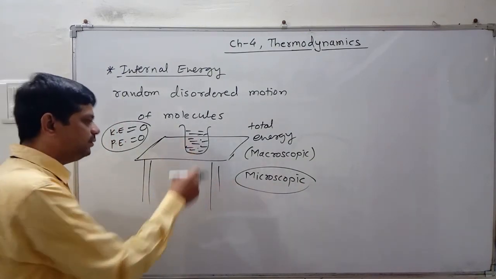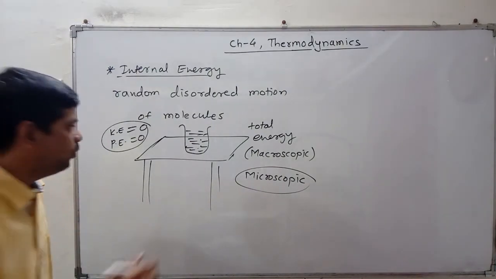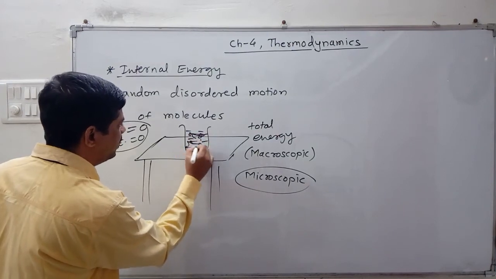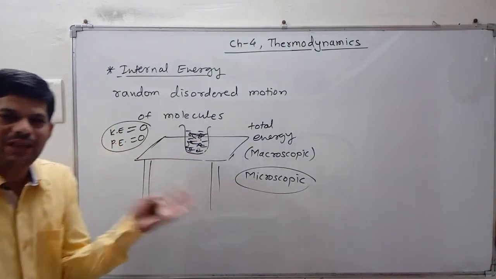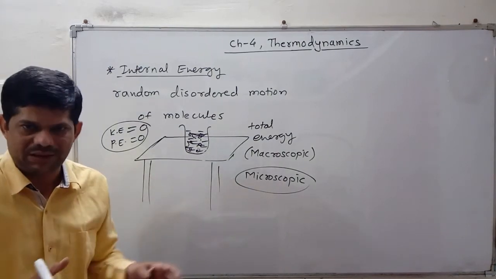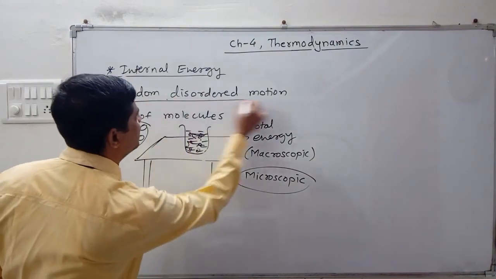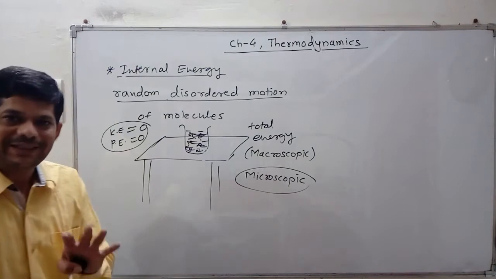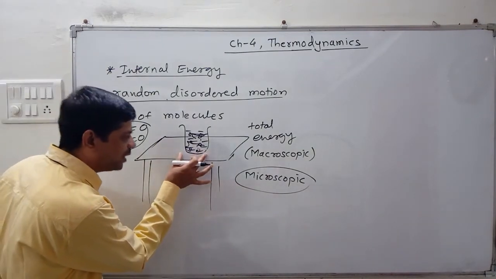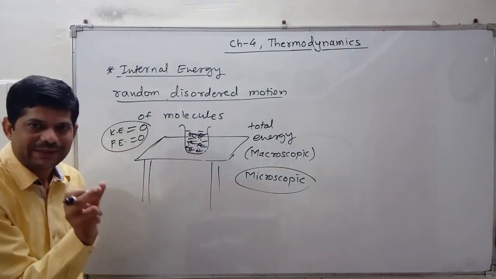So what happens with the water molecules which are present in the glass beaker? The water molecules are in random motion. Why are they in motion? Because at room temperature they acquire certain thermal energy and they are moving a little bit. But this motion is nothing but random and disordered motion. Do you understand that? Which is the ordered motion? Suppose the whole glass beaker is moved towards the right or towards the left. This is known as ordered motion.